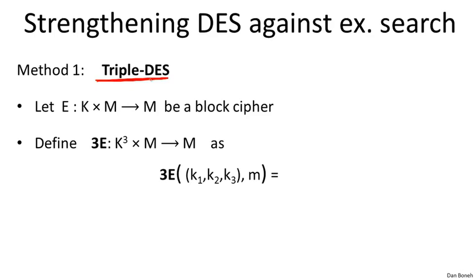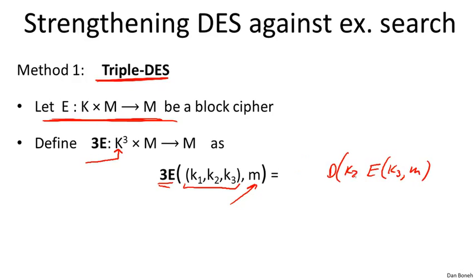So triple DES is a general construction. Basically, it says the following. Suppose you give me a block cipher E. Here, it has a key space K, and it has a message space M, and an output space, of course, M as well. Let's define the triple construction, which now uses 3 keys. It's defined as follows. The triple construction uses 3 independent keys, encrypts the same message block as before, and what it does is it will encrypt using the key K3, then it will decrypt using the key K2, and then it will encrypt again using the key K1. So it's basically encrypting 3 times using 3 independent keys.